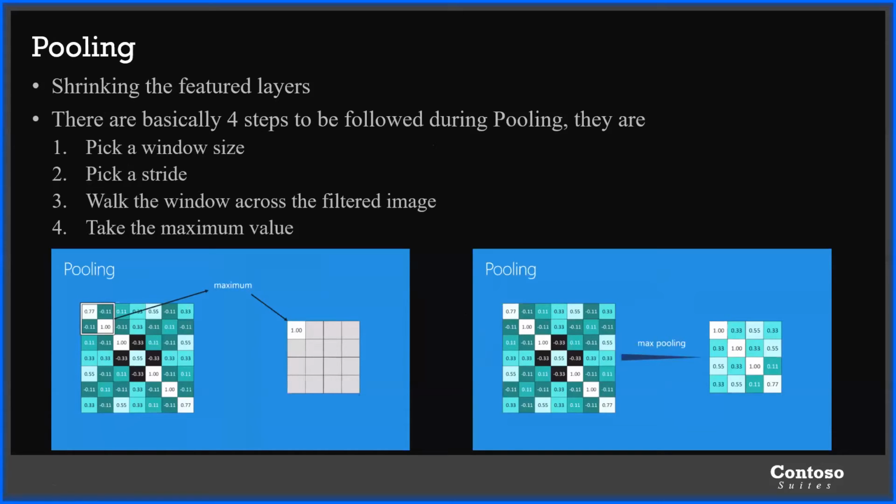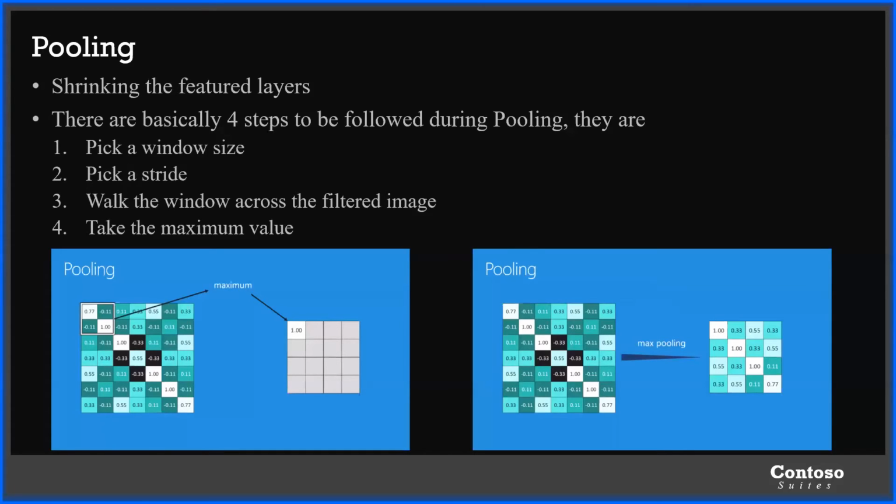They are: pick a window size, which is usually about two or three. Pick a stride. A stride, as I told earlier, is actually a jump from one part of the featured image to another part. We can move the window to different parts of the image by specifying the stride.